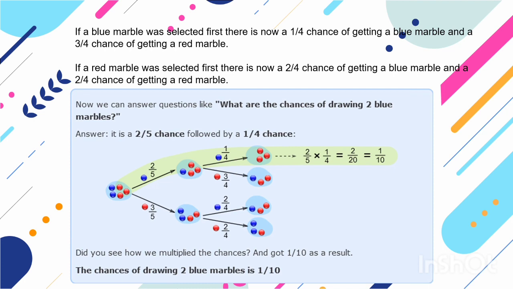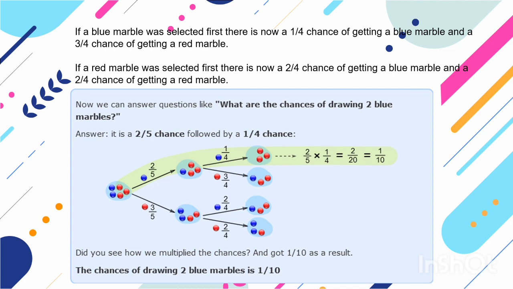If a blue marble was selected first, there is a 1 divided by 4 chance of getting a blue marble and a 3 divided by 4 chance of getting a red marble. If a red marble was selected first, there is a 2 divided by 4 chance of getting a blue marble and a 2 divided by 4 chance of getting a red marble.